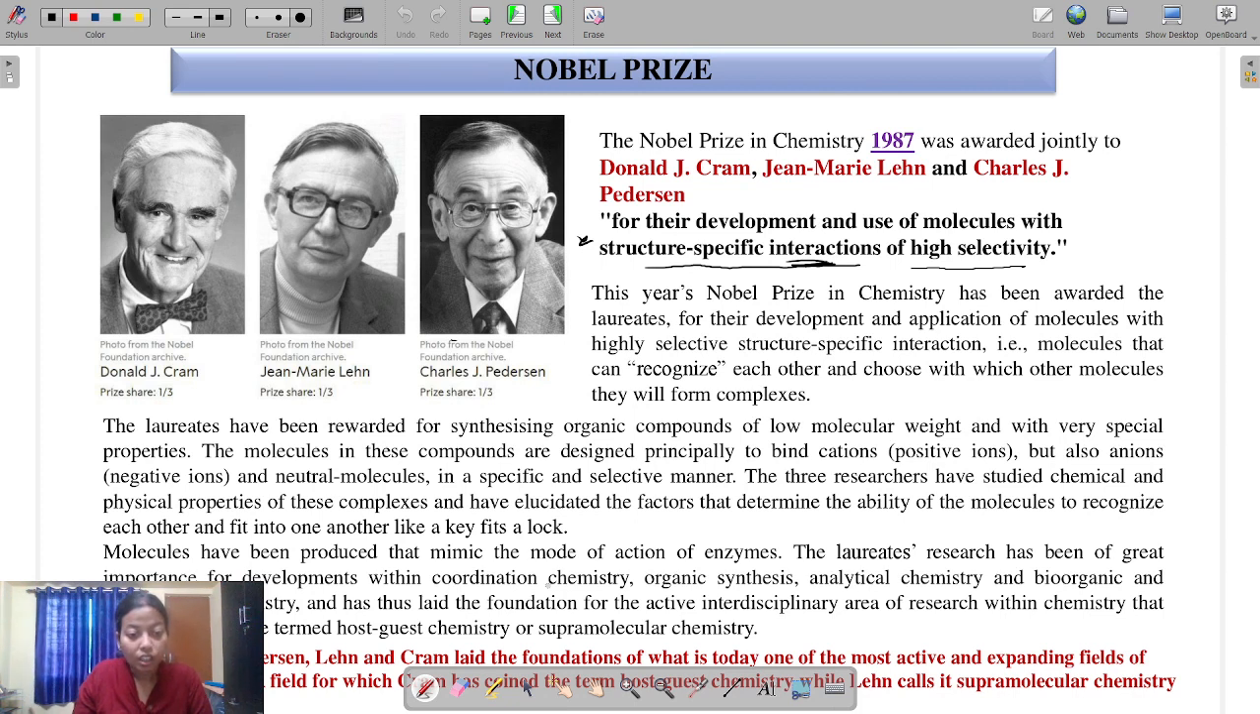So Pedersen, Lehn and Cram laid the foundation of what is today one of the most actively expanding fields of chemical research, a field for which Cram coined the term host-guest chemistry, while Lehn called it supramolecular chemistry.